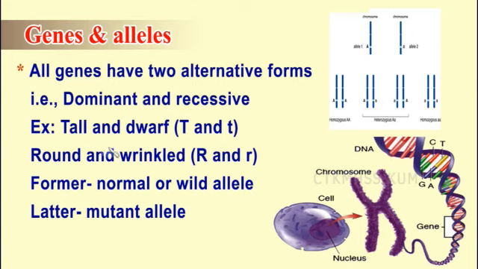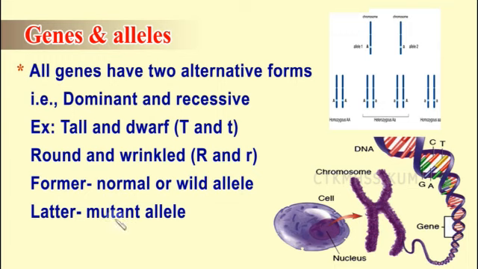The former, the first one, is the normal or wild allele. Normal allele or wild allele means the allele which has existed as such from the beginning till now without any change. That is what is called the normal or wild allele. Whereas the latter, the small t, is the allele which has undergone mutation. That is, when there is any change or sudden change in the nature of the gene, it is called mutation.